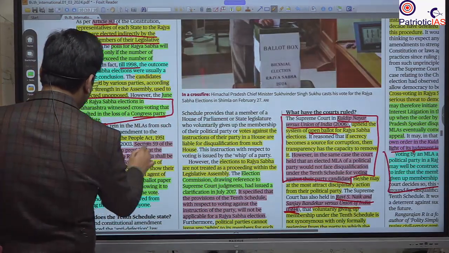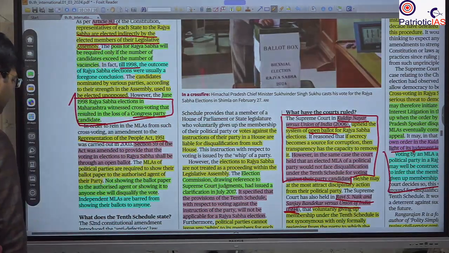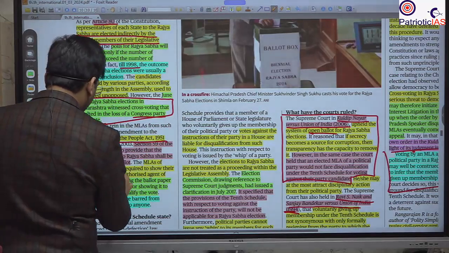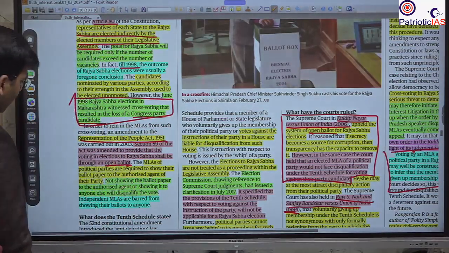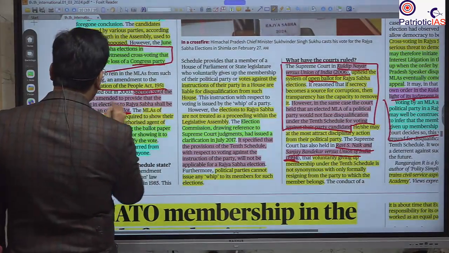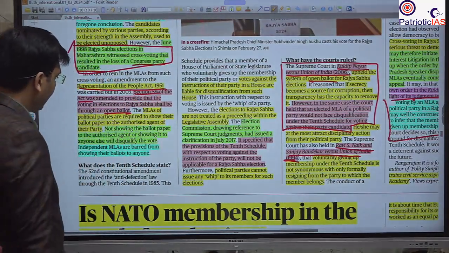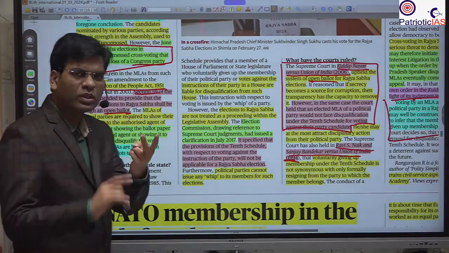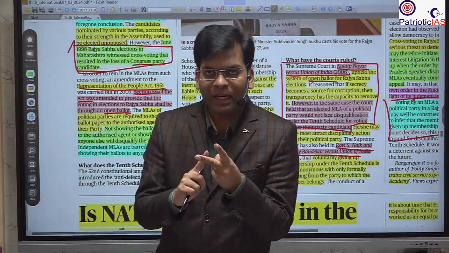After that, in 2000, it started, and there was a change in the Representation of People Act, by which they brought in the open ballot system. This is Section 59 of the Representation of People Act. So you should remember that it is the open ballot system.